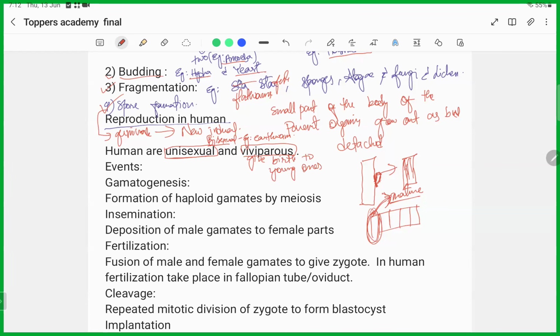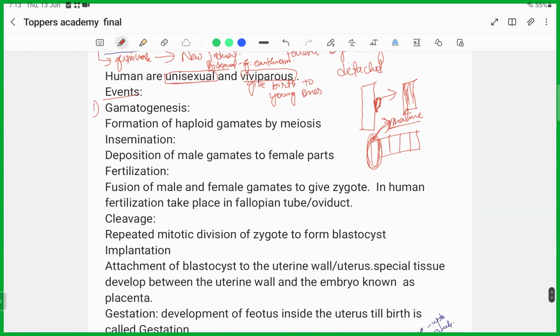The process of reproduction in human beings involves multiple steps. We will see the events or steps involved in the reproduction process. The first one is gametogenesis. Genesis always refers to formation or development, so gametogenesis is nothing but the formation of the gametes.